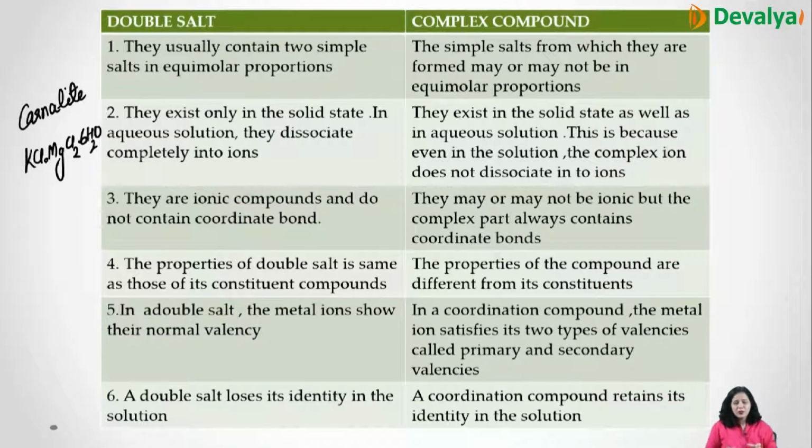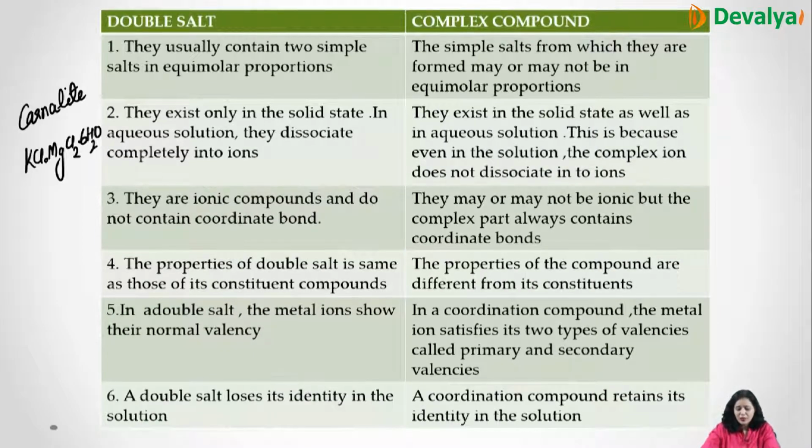Now the double salt is formed from KCl and MgCl2, 2 different kinds of salt, and when you dissolve in water or do any other reaction, they completely break down into ions, like K+, Cl-, Mg2+, Cl- plus 6 water. So they completely lose their identity. They completely dissociate into the ions. They will not exhibit the same properties as the original compound had.